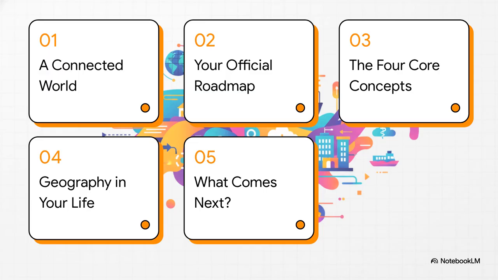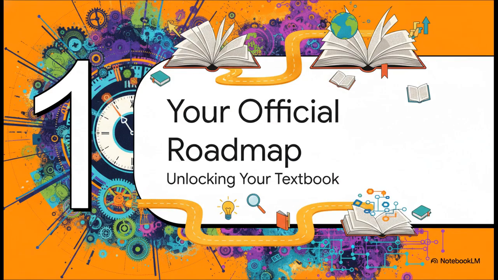So here's our game plan. We'll start with this idea of a connected world. Then I'm going to show you your official roadmap. And spoiler, it's hiding in plain sight in your own textbook. After that, we'll zero in on the 4 core concepts you absolutely need to know. We'll see how all this geography stuff actually shows up in your life, and we'll finish with a thought on what comes next. Sound good? Let's dive in. First up, your official roadmap.